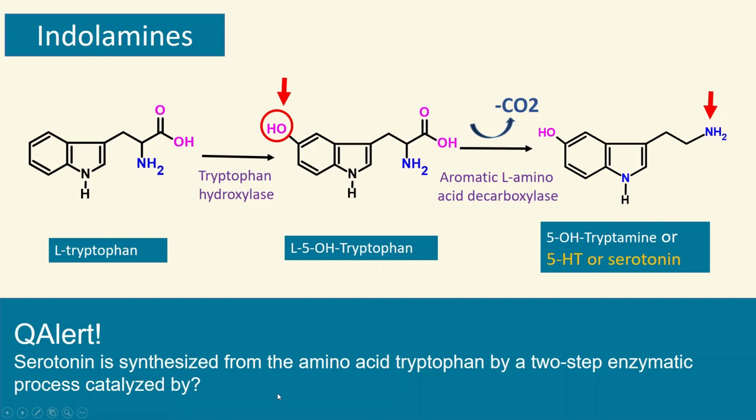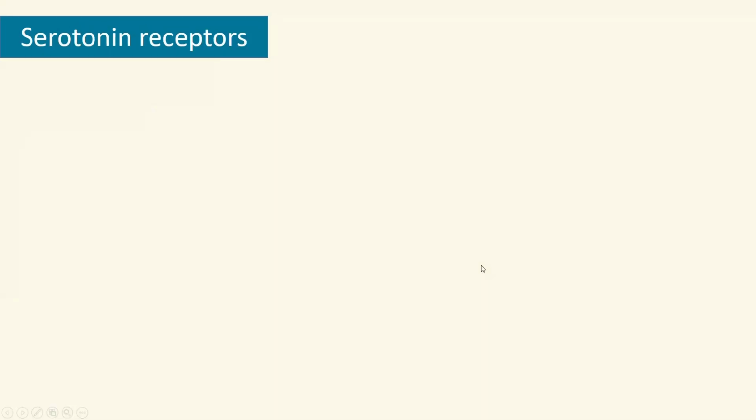What are those two enzymatic reactions that help to produce serotonin from tryptophan? First one is a hydroxylase and the second one is decarboxylase. That's your answer. All right, let's look at the serotonin receptors.